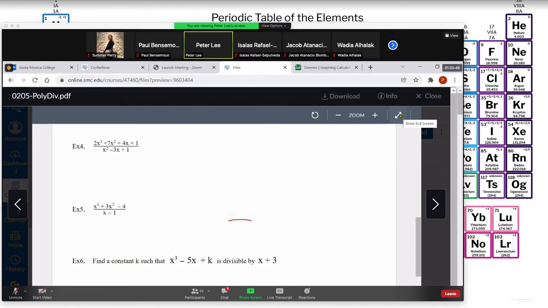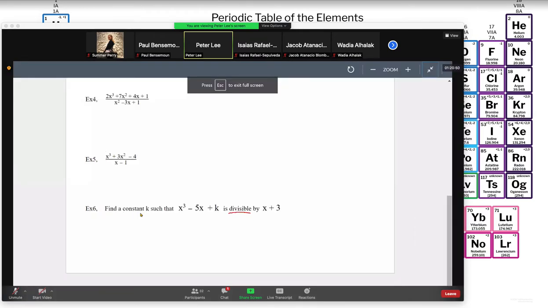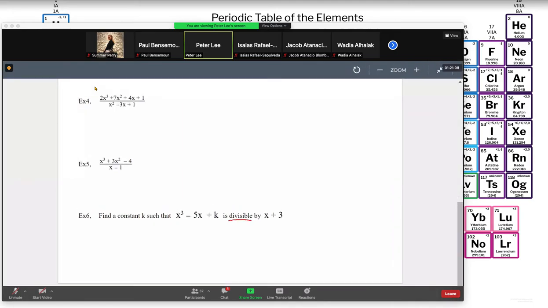Okay, so now we have this. Example 6. Find a constant k so that this polynomial is divisible by x plus 3. So what they're saying now is we want to find the value k so that the polynomial is divisible by x plus 3. So now here's the term divisible. I want to make sure that you understand what this divisible really means. So to explain that, let me write it this way.